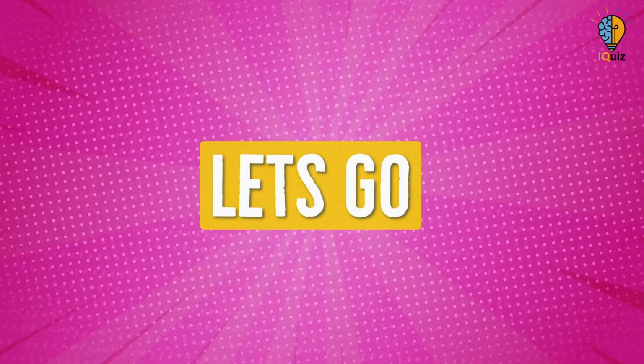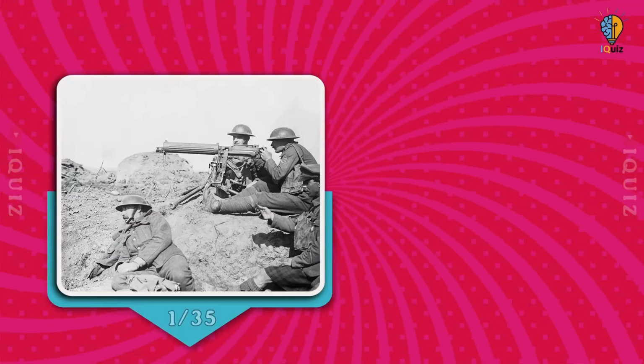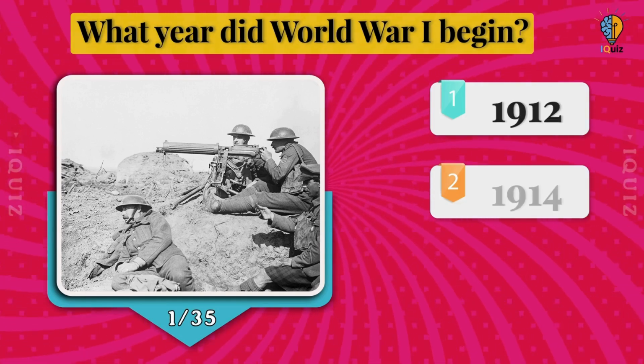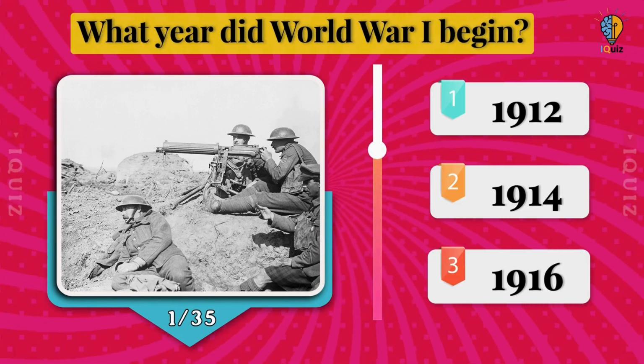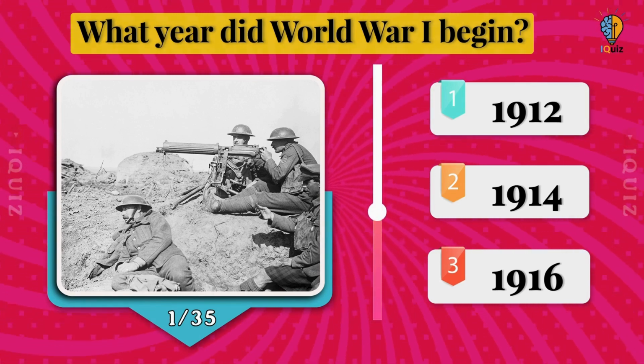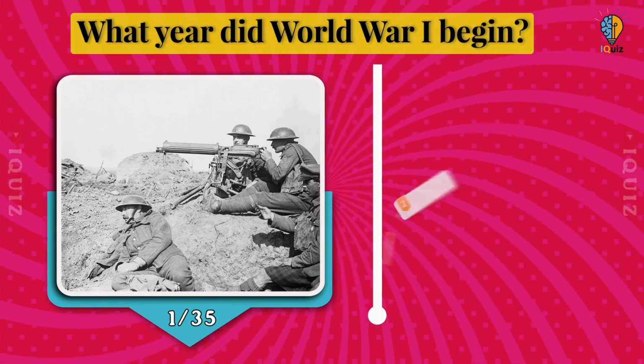Let's go. Are you ready to improve your general knowledge? Try this. What year did World War I begin? 1912, 1914, 1916. Let me help you. World War I ended in 1918. It began in 1914. 20 million people died in these 4 years.